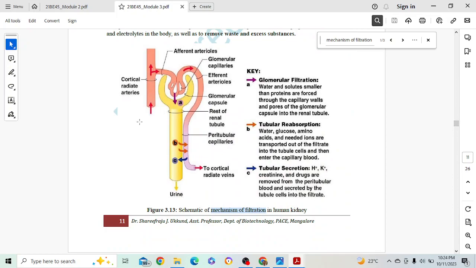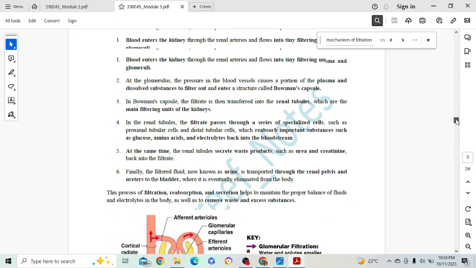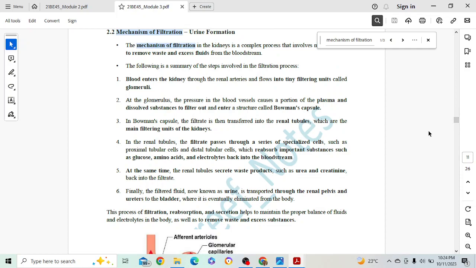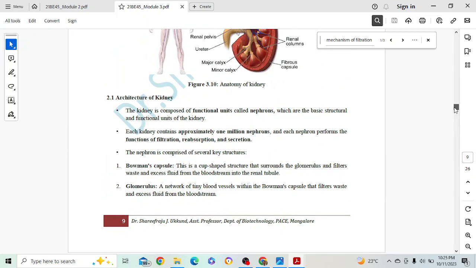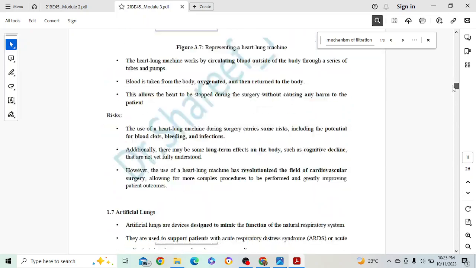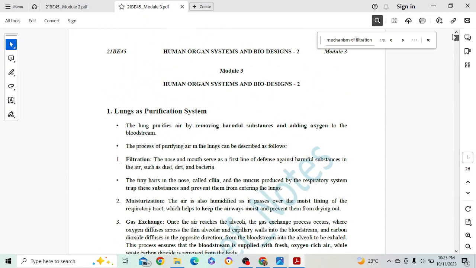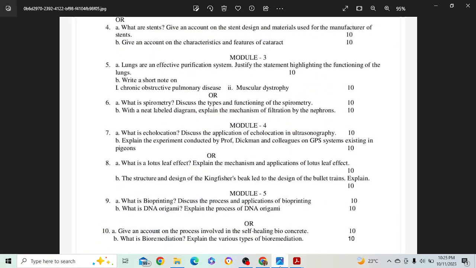And this diagram with the explanation of the main key points, these things will get you 2 marks. That will be around 8 marks. And you can add a few more points which I have given you in the video. The particular video I have explained. So you can just go through the video in module 5. Here it is not mentioned, but you just go through this particular link. Module 3. Then there you will get it. In the playlist. Then spirometry.